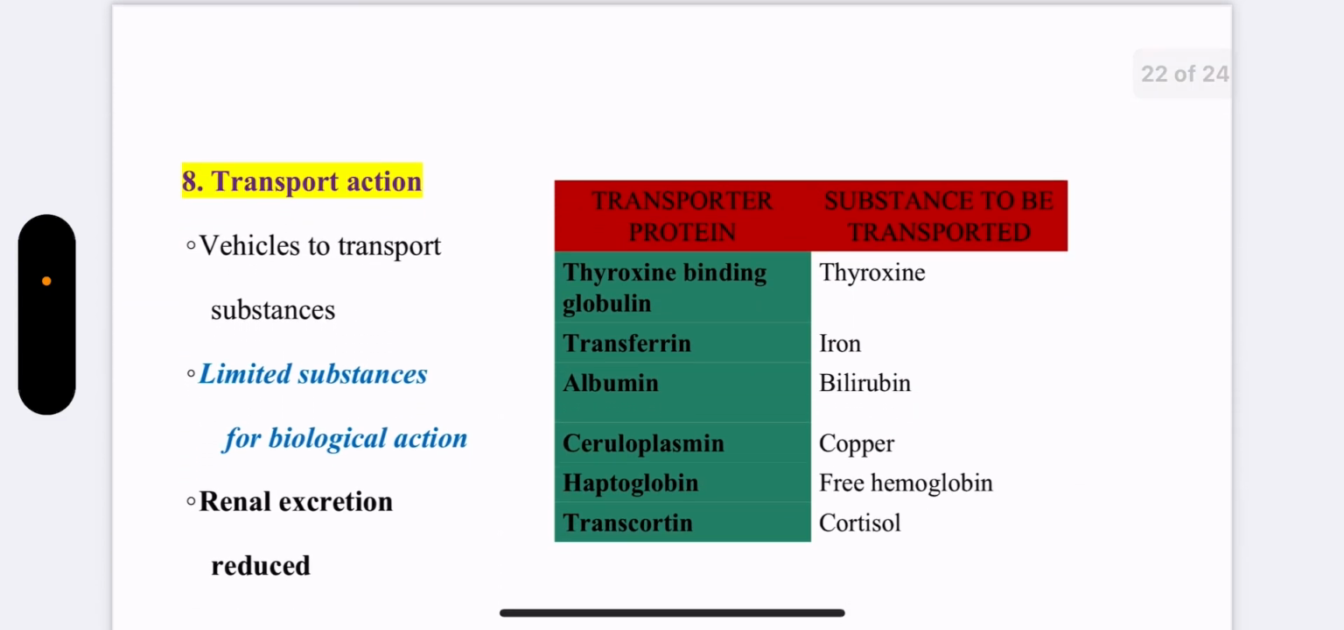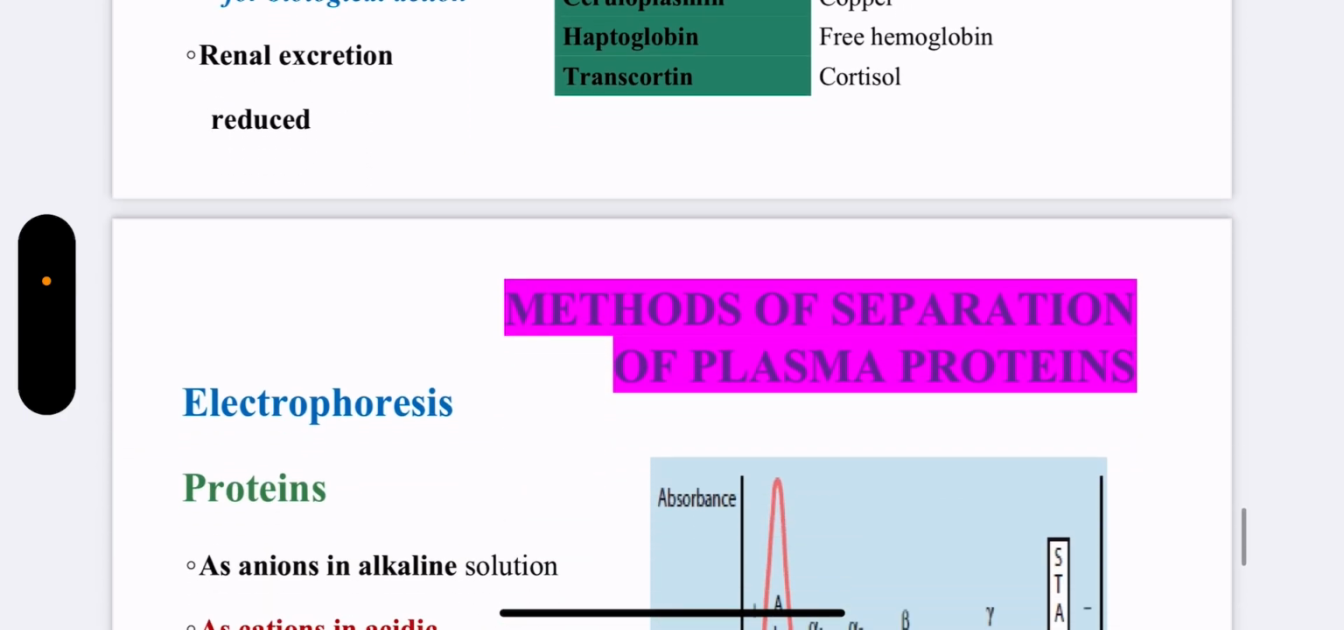Next action is the transport action. Plasma proteins act as vehicles for the transport of several substances. So this permits only a limited amount of substance to be freely available for the biological action, and the renal excretion of the substance also gets reduced by binding to the proteins. Here are a few examples that you can see in the table. Thyroxine binding globulin transports thyroxine. Transferrin transports iron. Albumin transports bilirubin. Ceruloplasmin for copper. Haptoglobin for free hemoglobin. Transcortin for transport of cortisol.